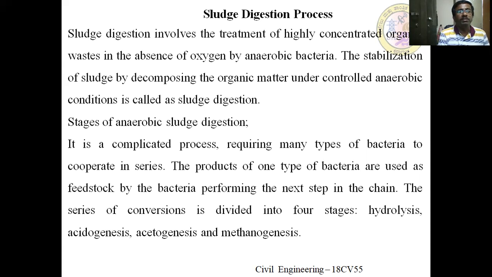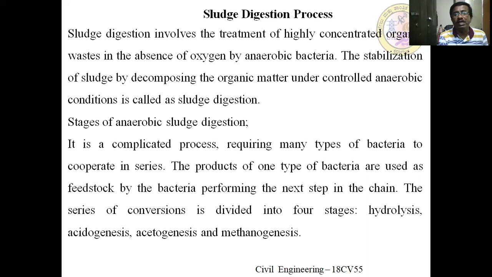Stages of anaerobic sludge digestion. There are mainly two stages of anaerobic digestion. In phase one, some of the bacteria present split up the complex organic matter, the fats, carbohydrates, and all these things, into simple forms of acids, acetic acid, propionic acid, and so on.